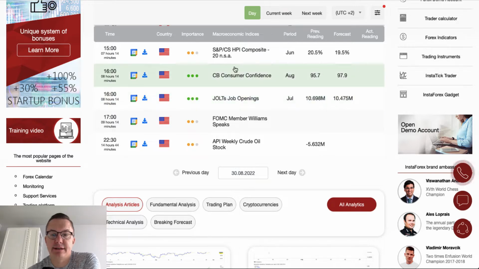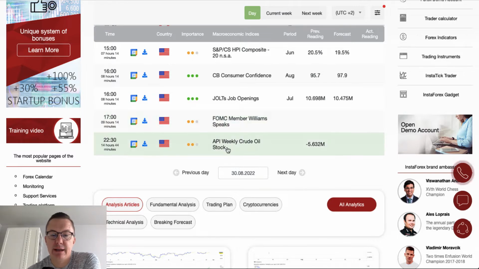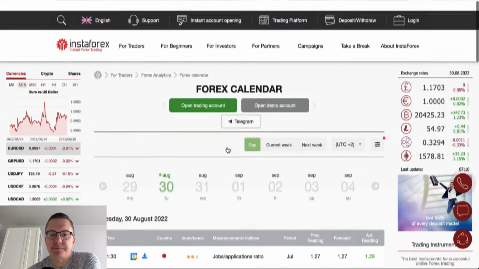As you can see, we got the S&P HPI Composite Index. We got consumer confidence data scheduled for release at 4 p.m. The consumer confidence should increase from 95.7 points to 97.9 points. We will see how about that. And at the same time, we got JOLTs Job Openings from the US, at 5 o'clock, FOMC member Williams' speech, and at 10:30 the weekly crude oil stock from the API.